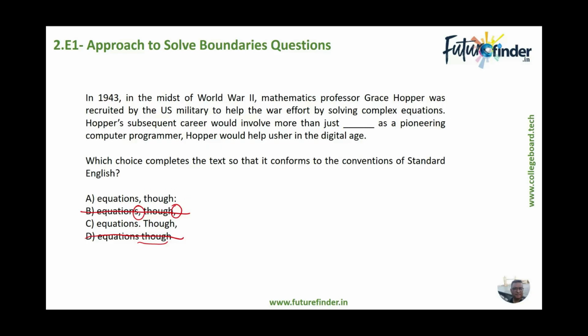To find that out, let's see the sentence once again. Hopper's subsequent career would involve more than just equations. Though as a pioneering computer programmer, Hopper would help usher in the digital age. No contradiction between this and this. So definitely though cannot be a part of the second sentence, like in the previous example that we had done with single-handedly, however. So though cannot be a part of the second sentence because there is no contradiction between sentence A and sentence B.